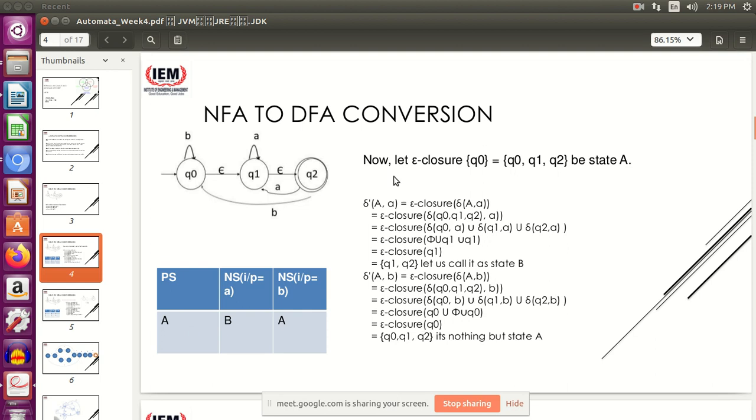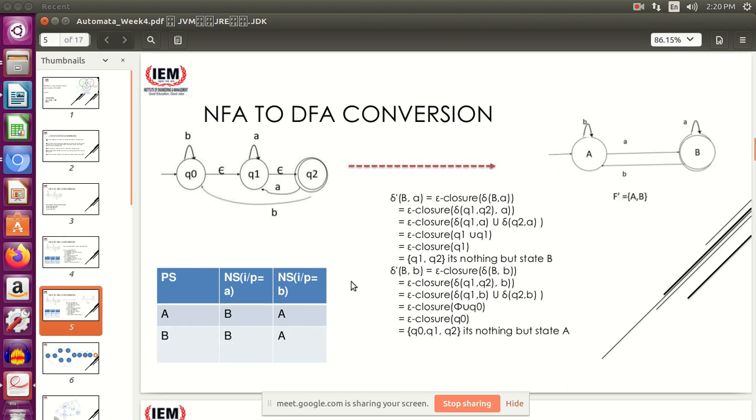So we are now going to repeat the same thing for state B, but before that, see, this is my partial transition table. Whatever I have got here, I have put it into a tabular format. That is, my present state was A. On transition over A, I went to state B, and on transition over B, I went to state A. This is my partial transition table for the DFA. Now, as I told you, we will repeat the same process for the new state that we have got, that is state B. So, if you see, now our state is B, and we will again look into the transition of B for input alphabet A.